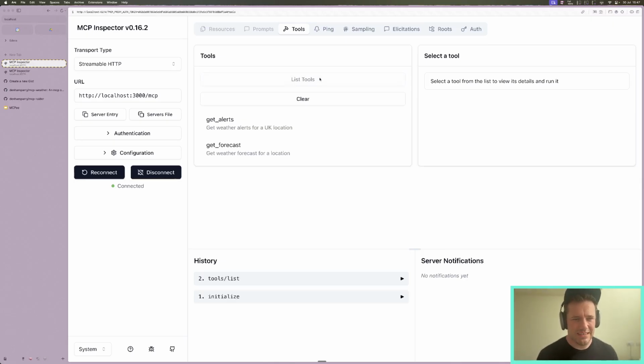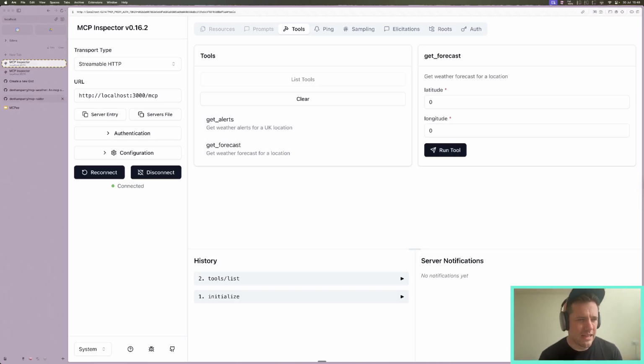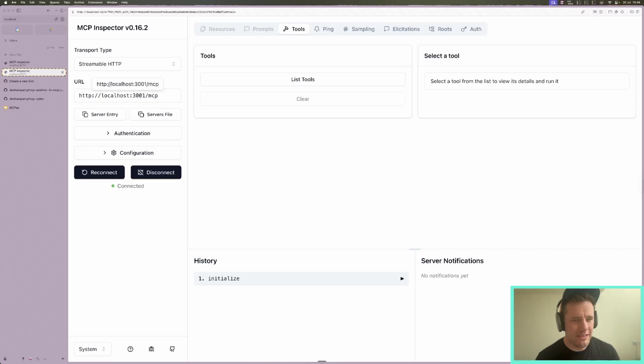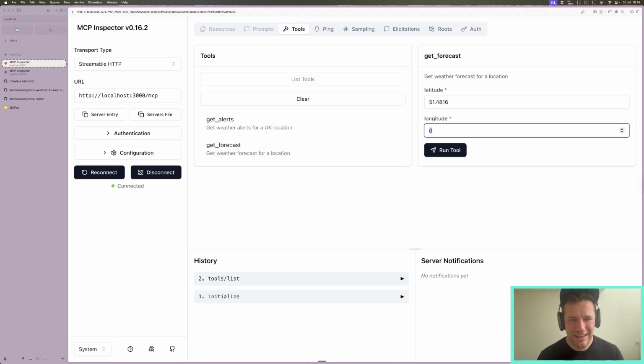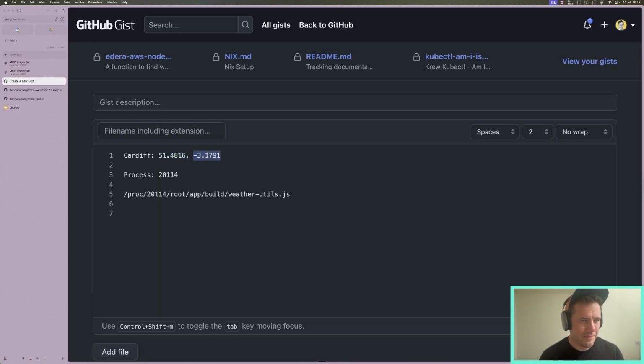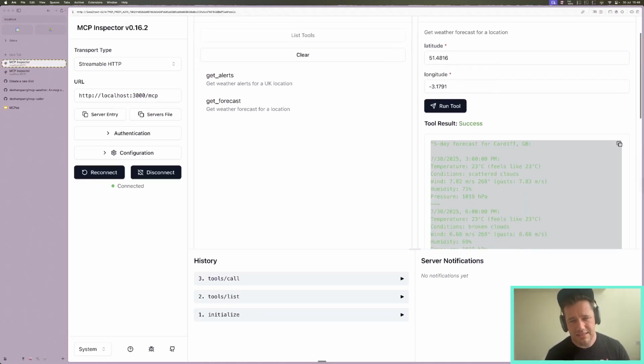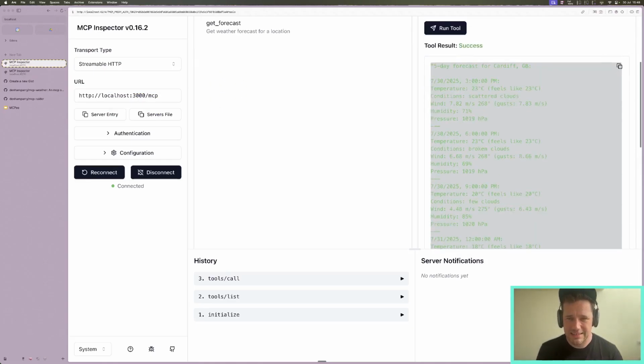Sorry. So if I click List Tools, these are the tools that are made available to the AI agent. So we can get the forecast. Now, remember we saw latitude and longitude. That's because within this interface, it requires latitude and longitude. Now, even though I've done this demo several times today alone, I can't remember the latitude and longitude for Cardiff. But there we go. So if I run this tool now, we can see this. So this is now using Kubernetes going across, and it is utilizing the API to get this information.